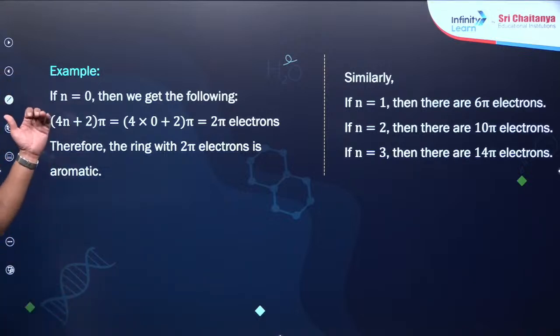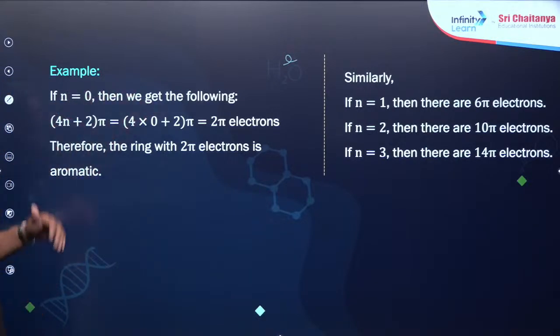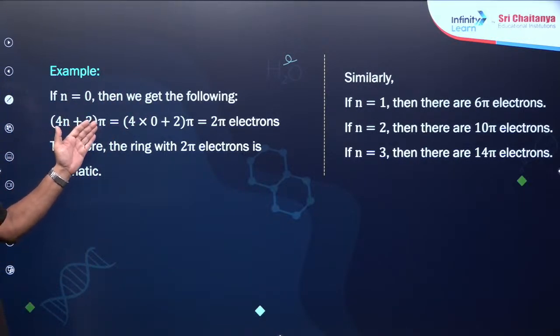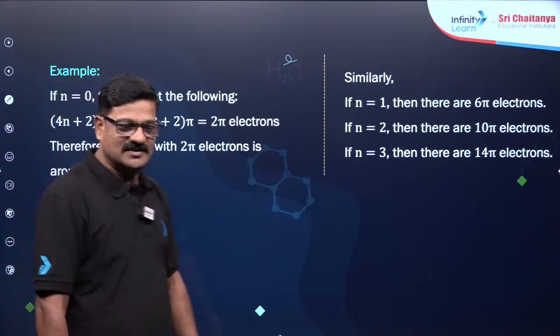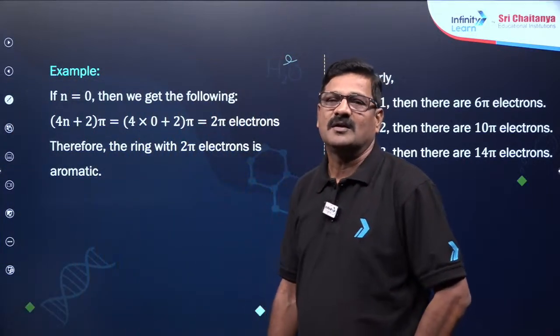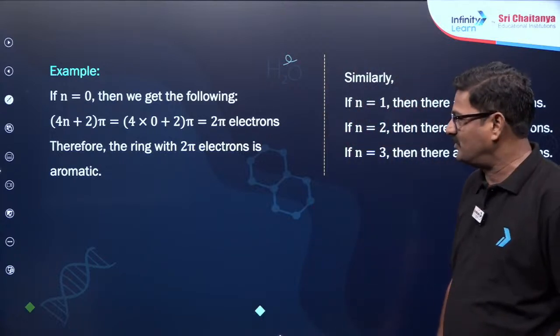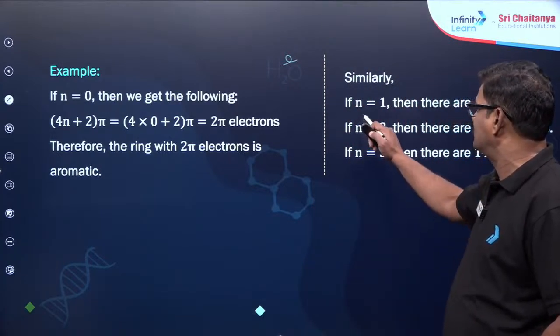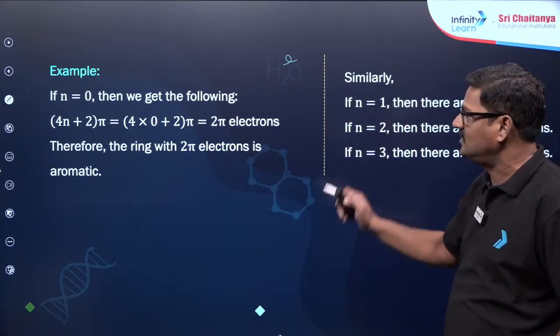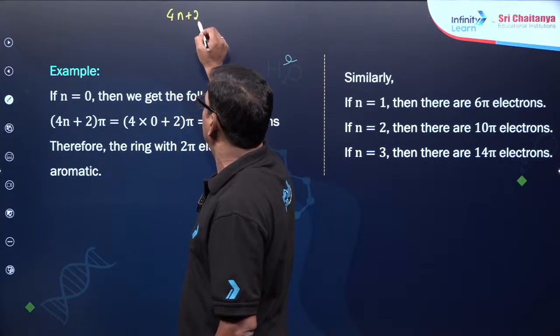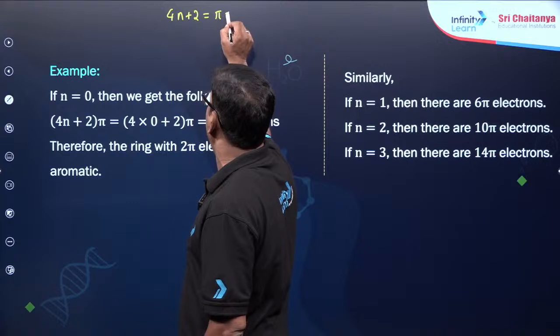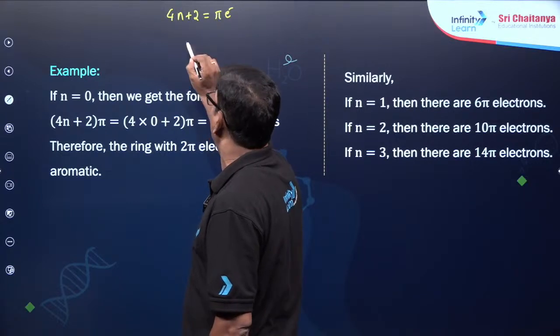For example, if n is equal to 0, then 4n+2 pi electrons is 2 electrons. The cyclopropenium carbocation is the example for this. Similarly, if n is equal to 1, n is equal to 2, count the number of pi electrons, put it in 4n+2, and solve for n.